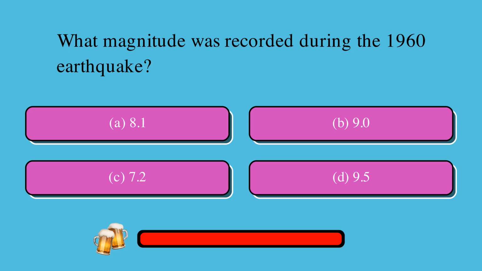What magnitude was recorded during the 1960 earthquake? Is it A, 8.1, B, 9.0, C, 7.2, or D, 9.5? The correct answer is D, 9.5.